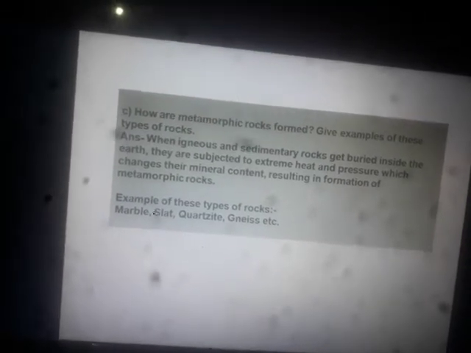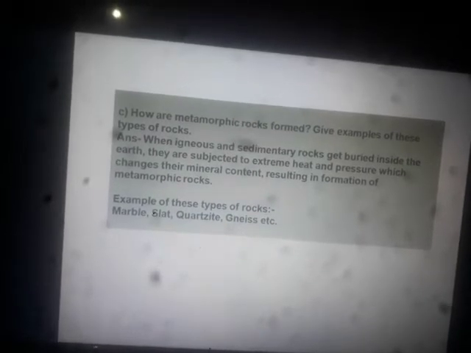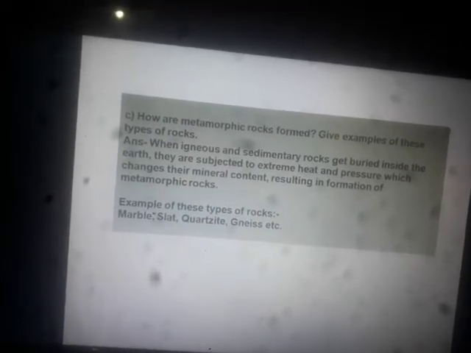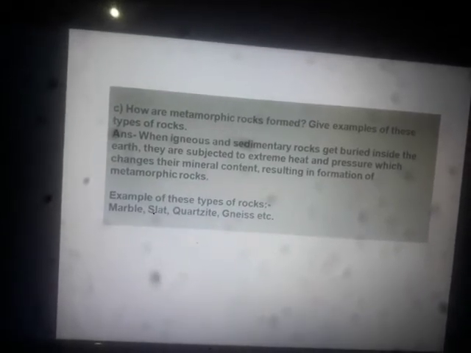So anything that gets buried inside the earth gets subjected to excessive heat and pressure.